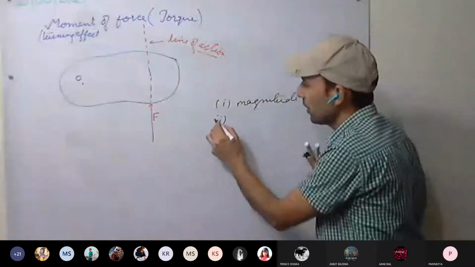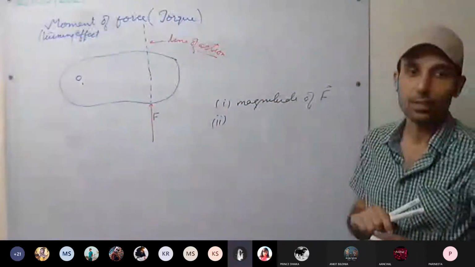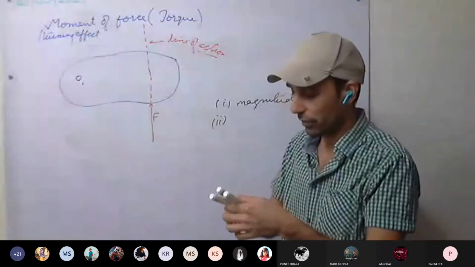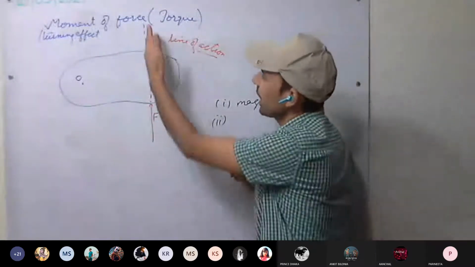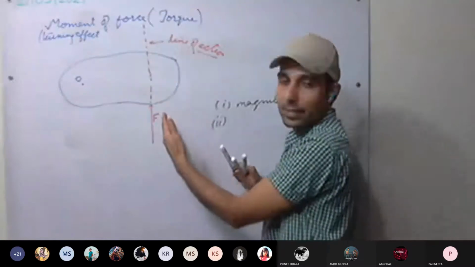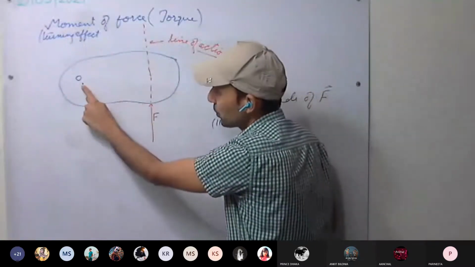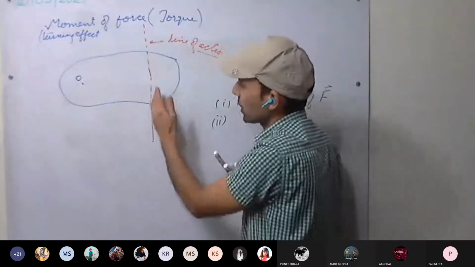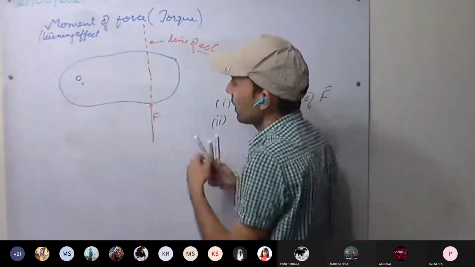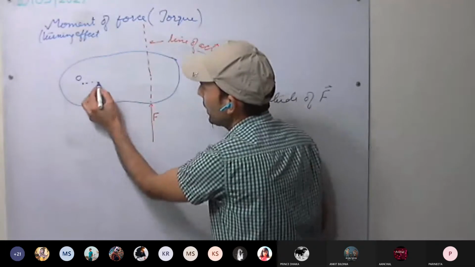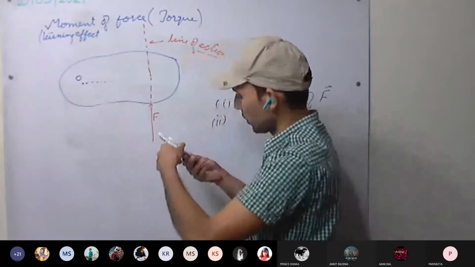Second, it depends on the position at which the force is applied, the distance from the pivot point. See here what we are doing. This is the line of action. We'll take the perpendicular distance from this point to this line of action. What is the perpendicular distance? How can we take it? From this point we have to make a perpendicular.